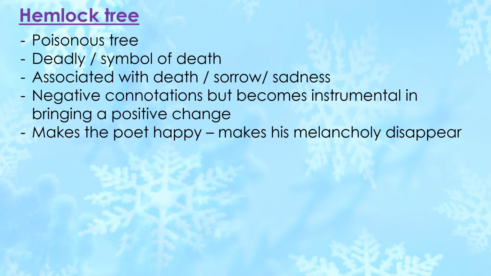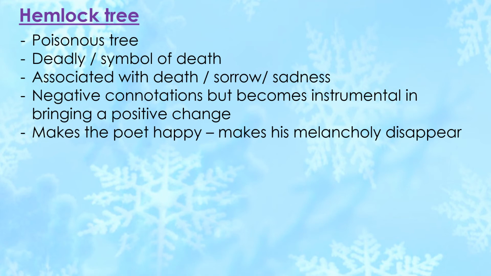So the poet is clear that his mood changed because of something that happened because of the crow perched on hemlock tree. This is the crux of the entire poem. Very important. I'll repeat. The poet is clear that his mood changed because of something that happened because of the crow perched on hemlock tree.